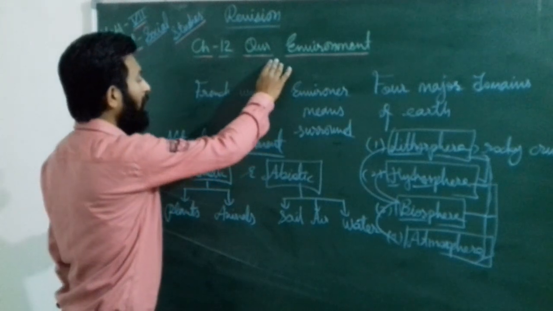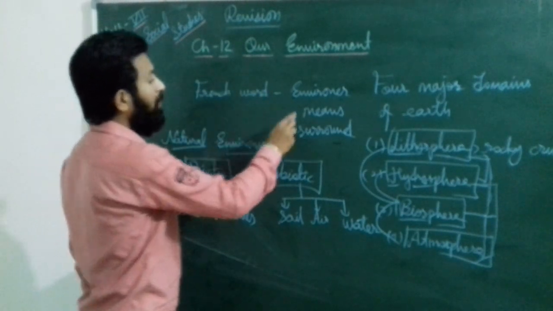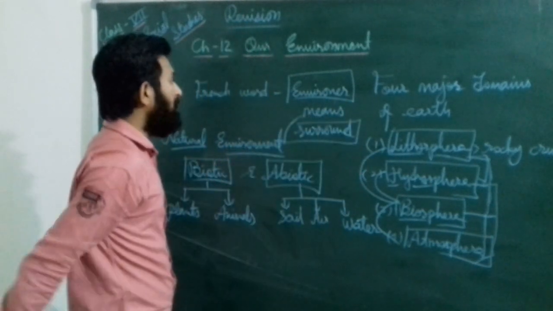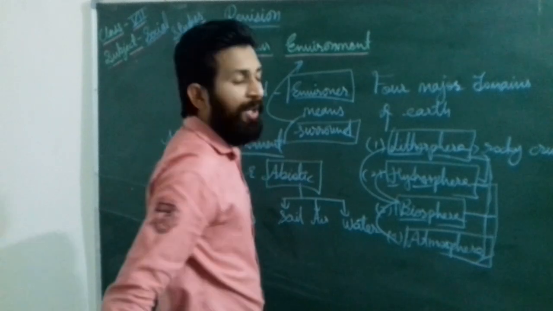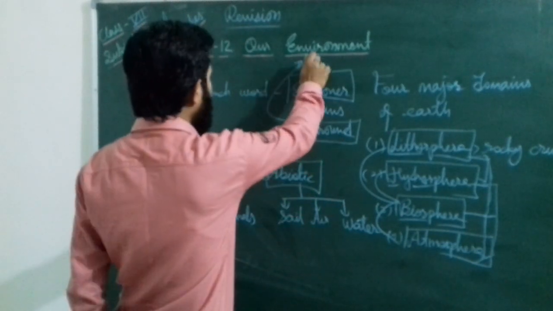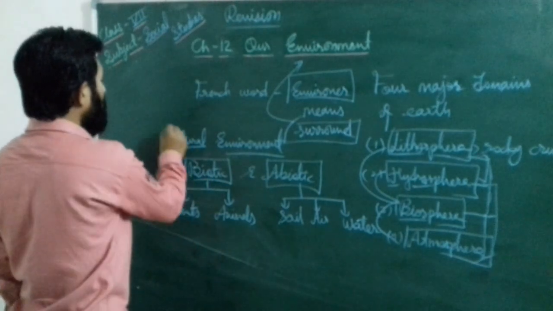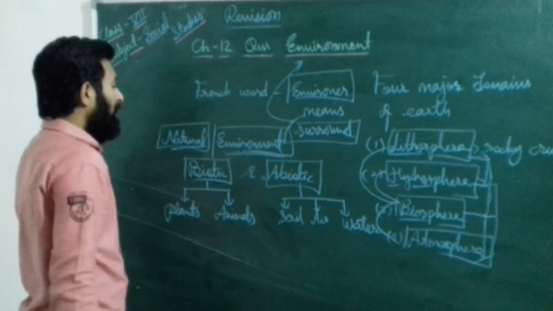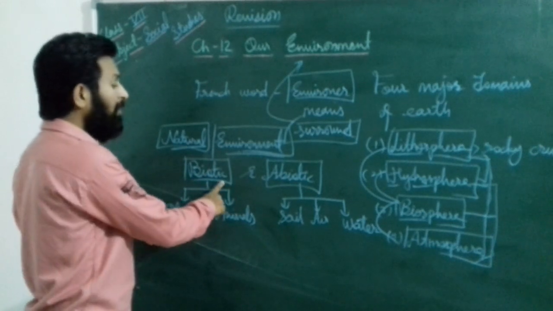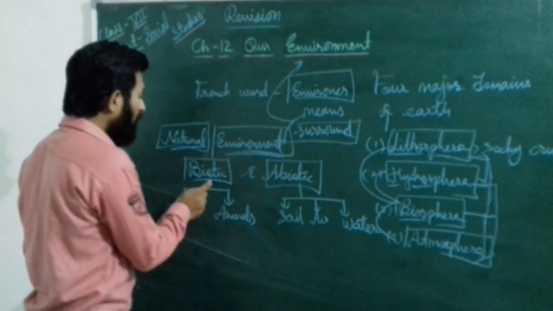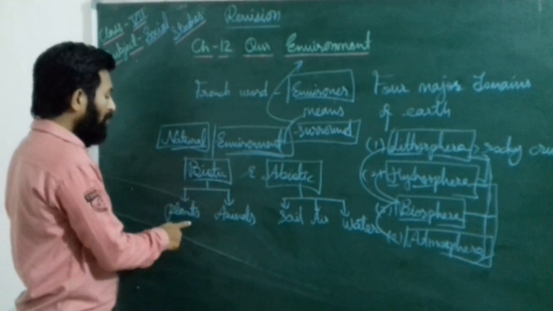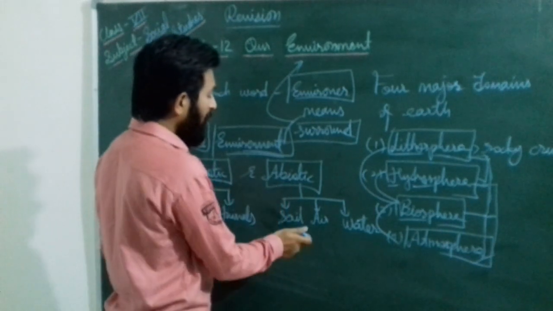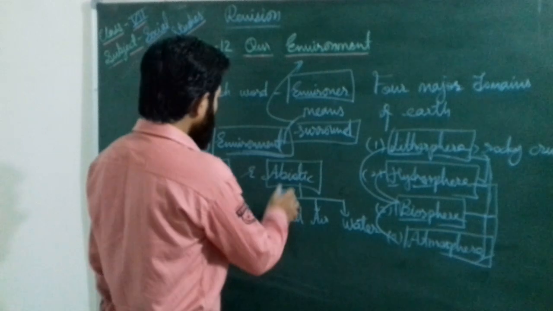Dear students, it's about our environment. Environment is a word that comes from the French word environment. Environment means surrounded, that is, whatever surrounds us is known as the environment. Whatever is nearby you at this time is your environment. It is divided into two parts: natural environment and human made environment. The natural environment is divided into biotic component and abiotic component. The biotic component has plants and animals, and the abiotic component has soil, air and water.